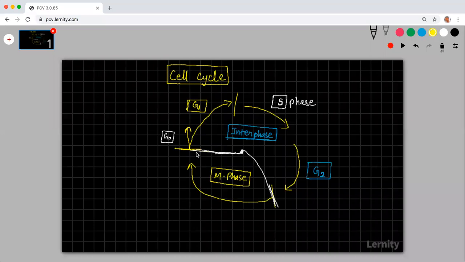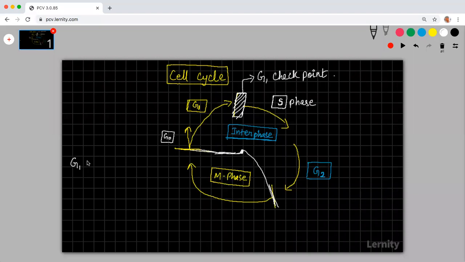Okay, so today we will be starting with what we call checkpoints. We have to study about G1 and G2 checkpoint. So here, when a cell is entering into this particular phase, we call this a G1 checkpoint. What will the G1 checkpoint do?